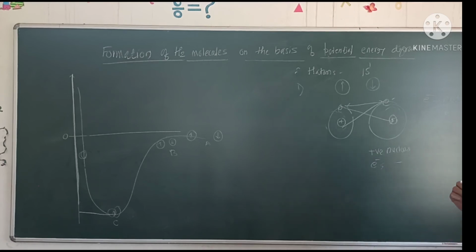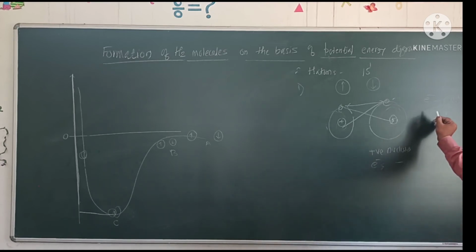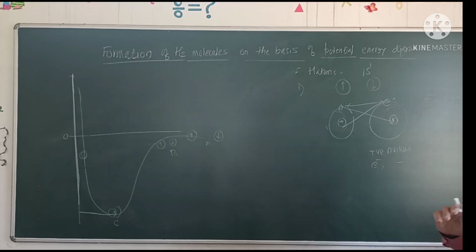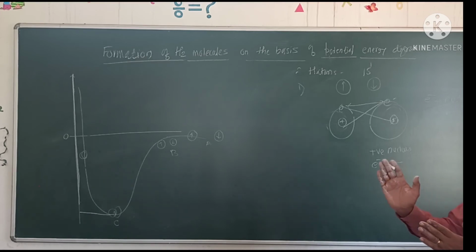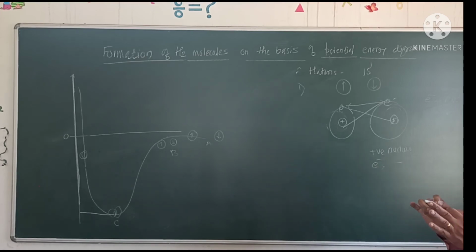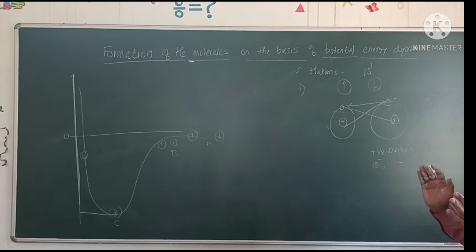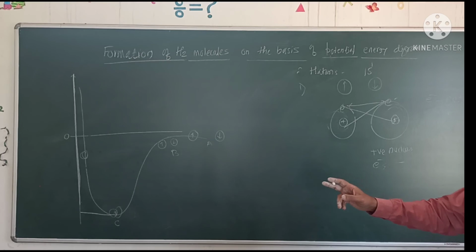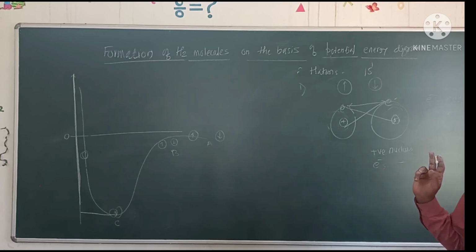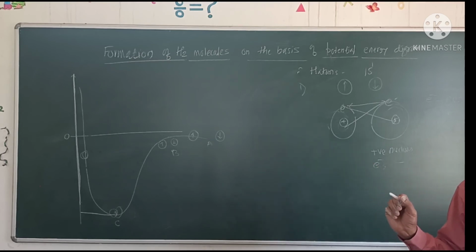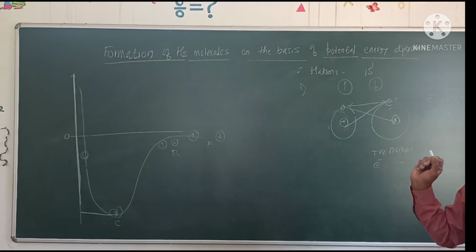At the equilibrium distance, that is at point C, these attractive forces and repulsive forces get balanced. This distance is known as the equilibrium distance. At that time, and only then, overlapping will take place. The distance is known as the bond length. The energy released is called the bond energy of formation of the hydrogen molecule.